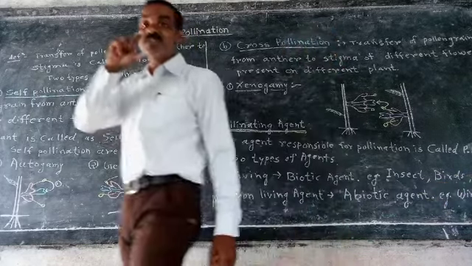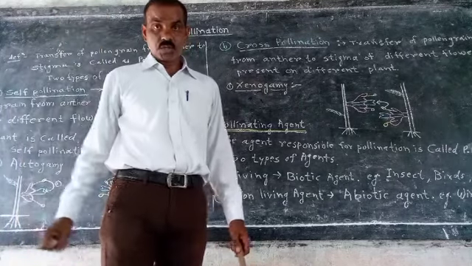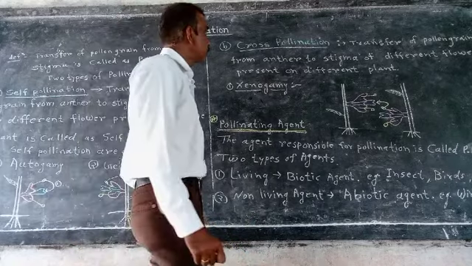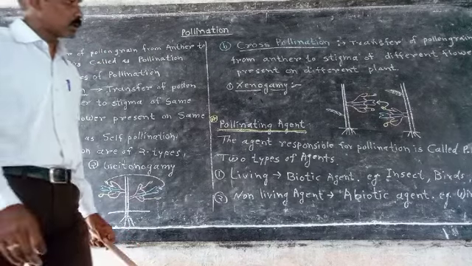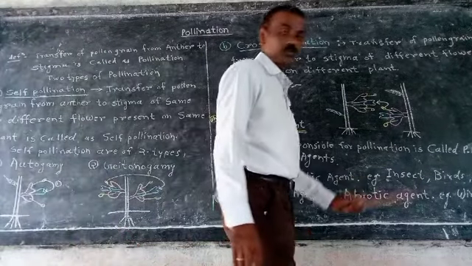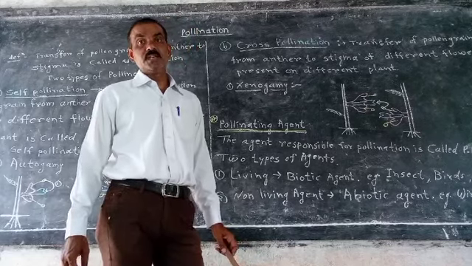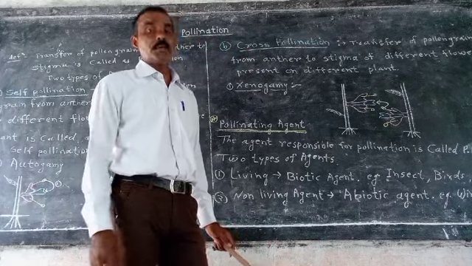Now here special terms are there for those five agents. Most important terms for one answer question. If pollination occurred through insect, then it is called as entomophily.